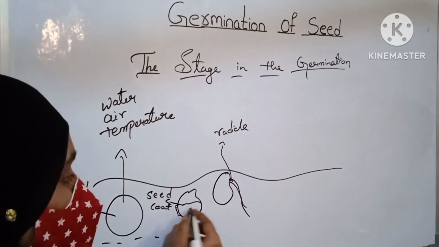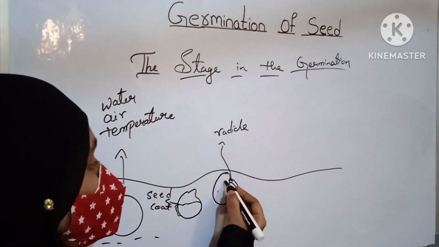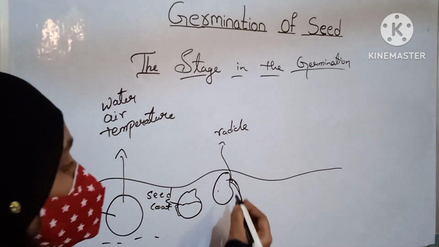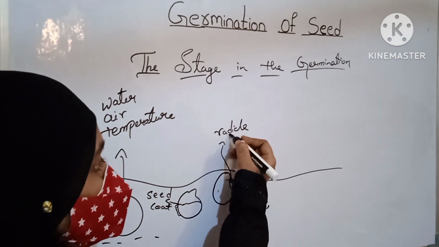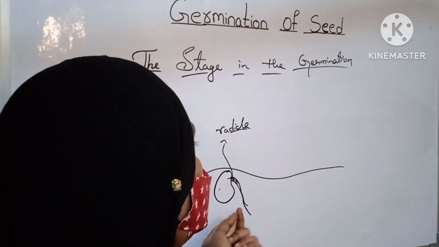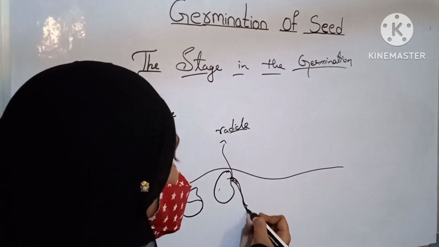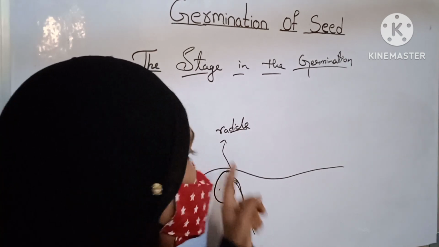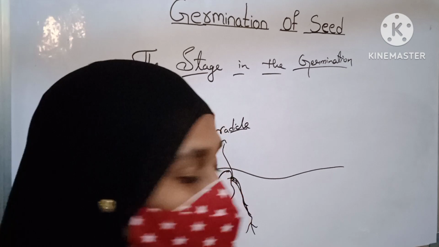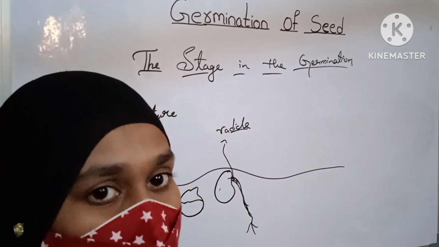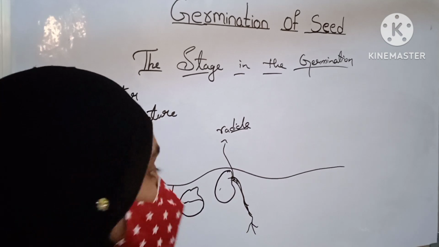After the seed coat is ruptured, a baby plant emerges out of the seed. First the radicle comes out. Radicle is a part of the embryo. It goes deeply into the soil, in a downward direction, and absorbs the nutrients from the soil.